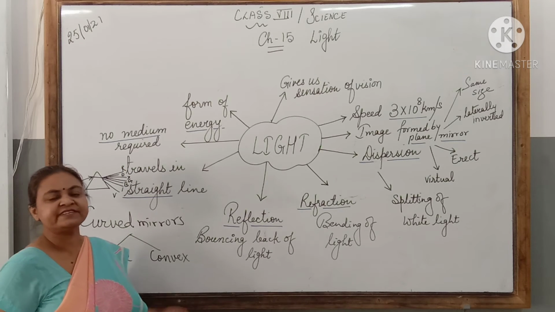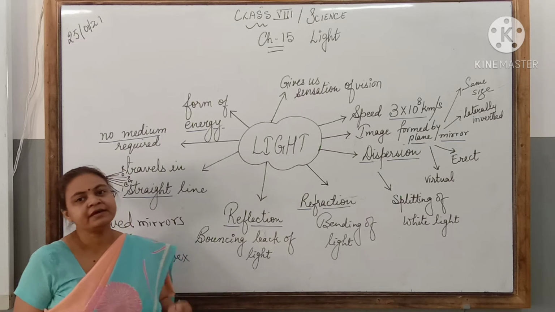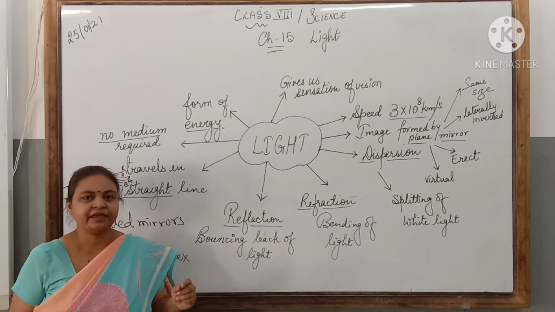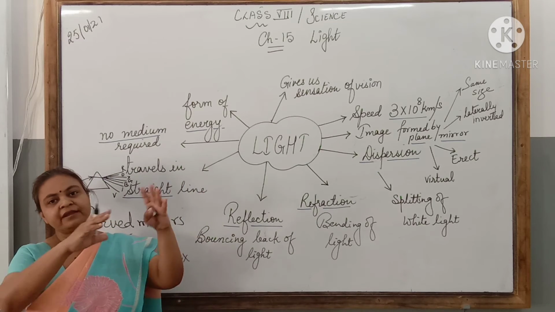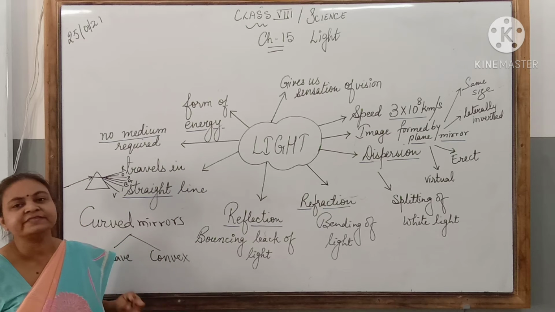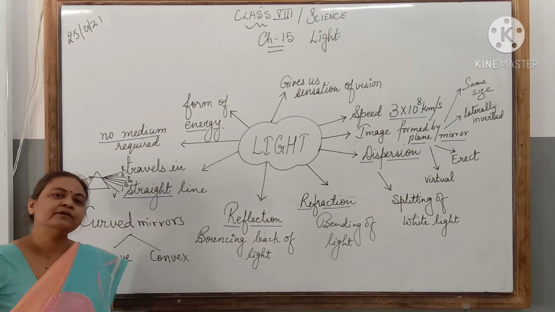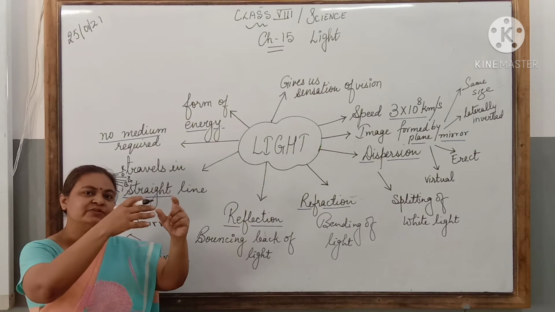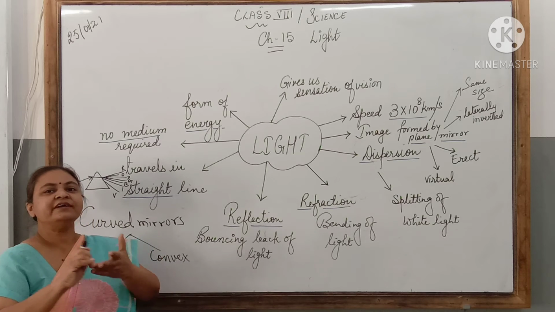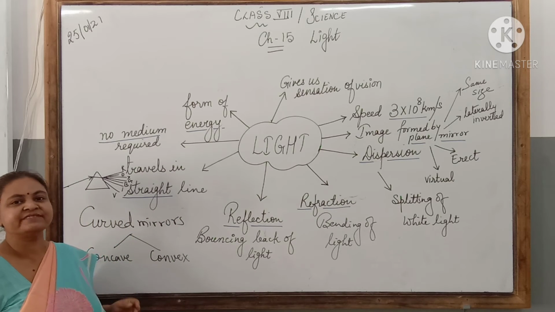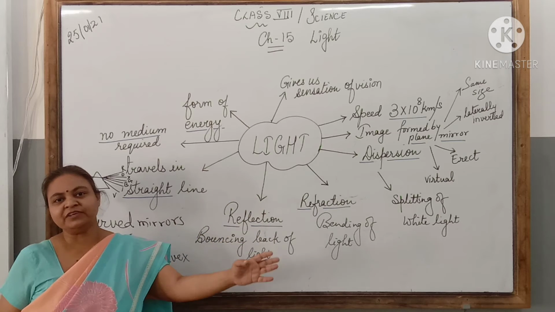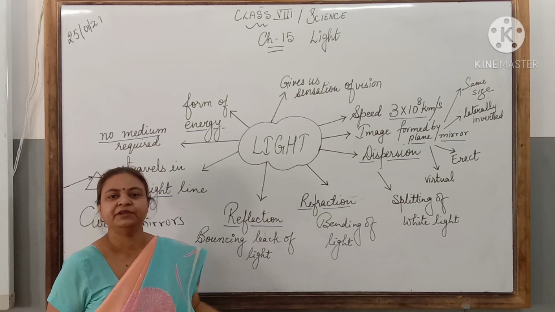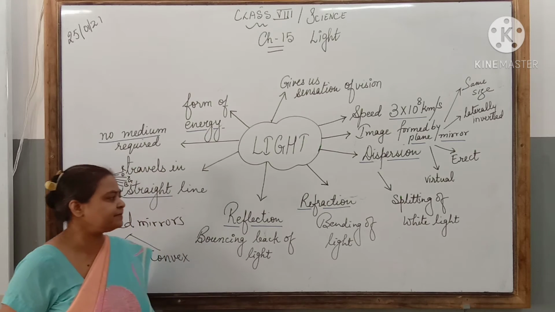The same is responsible for the formation of the rainbow also, because a rainbow is formed just after the rains. When the sun comes out, there are droplets of water suspended in the air. When sunlight passes through them, it splits into 7 colors and gives you a spectacle of the beautiful rainbow. That is splitting of white light into its constituent colors.